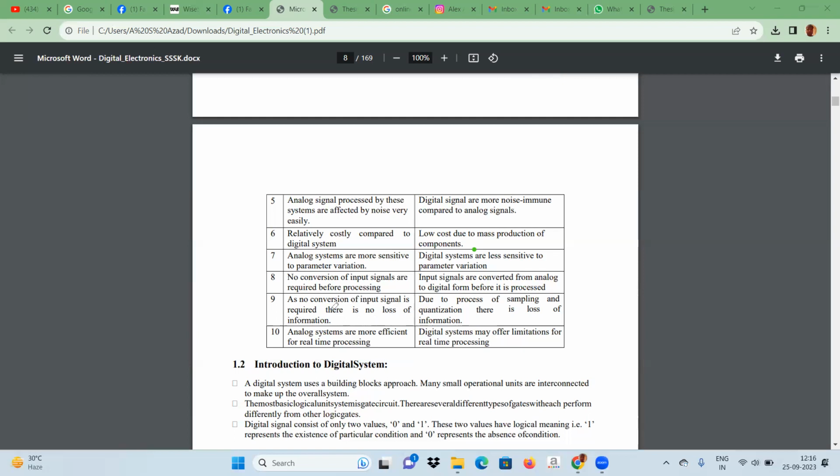That's why in analog designing there is no loss of message. Next, digital systems may offer limitation for real-time processing, whereas analog systems are more efficient for real-time processing, and digital signals offer limitation for real-time processing.